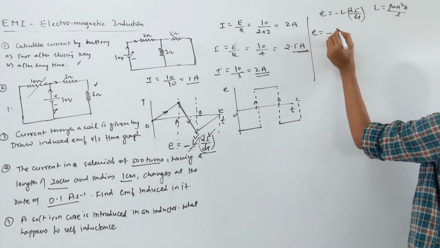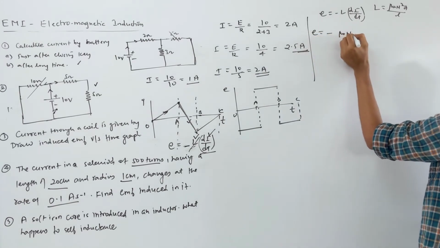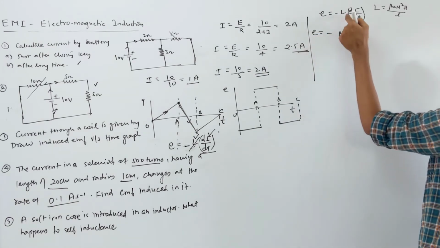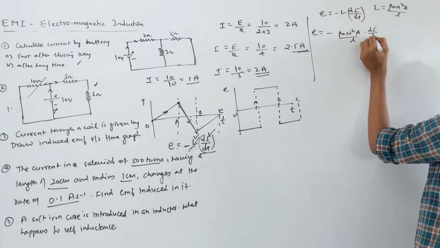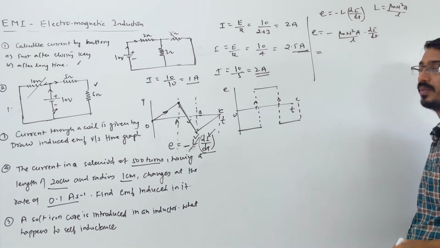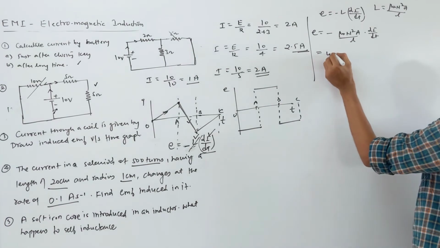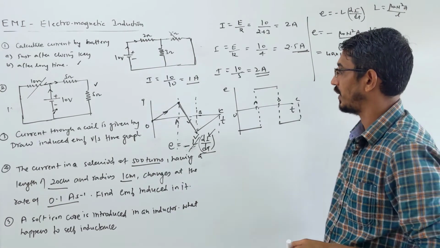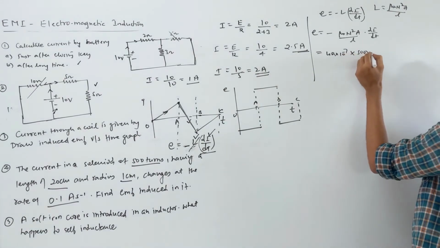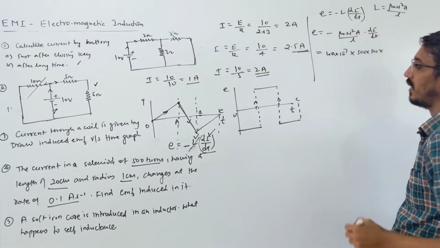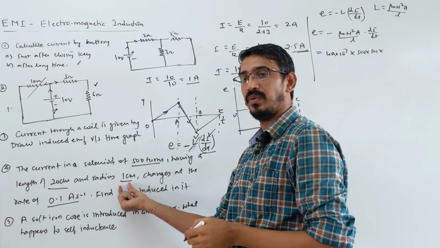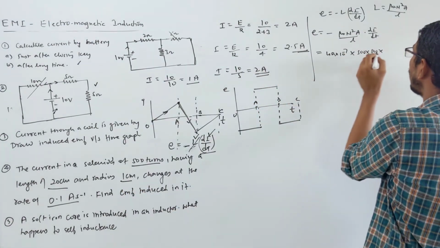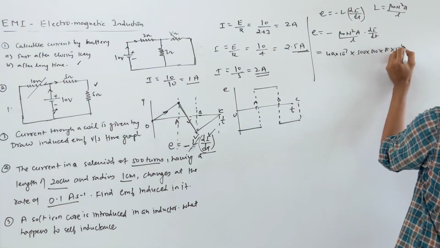So EMF will be equal to minus mu naught N square A by length, that's your L, times the rate of change of current. I think all are given to us. Mu naught is 4 pi into 10 power minus 7. The number of turns is given as 500, so 500 into 500. Area is also given because the radius is given as 1 centimeter, pi r square, pi into 10 power minus 4.